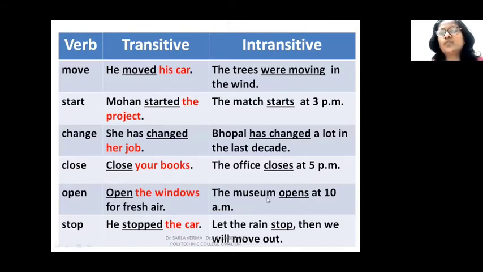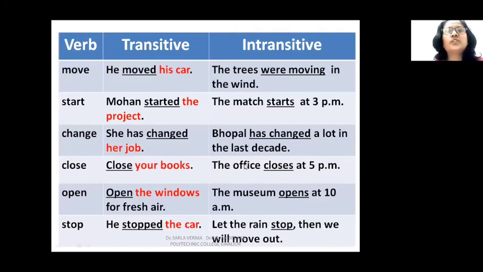If you say the museum opens or the college opens at 10 o'clock. Opens what? You do not get an answer. Opens whom? You do not get an answer. Okay, close your books. So close what? Your books. Here close is a transitive verb. The office closes at 5 p.m. Here the office closes. What or whom? You do not have an answer. So closes is used as an intransitive verb here.